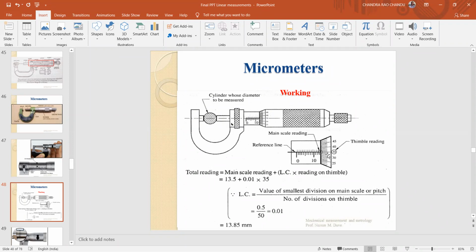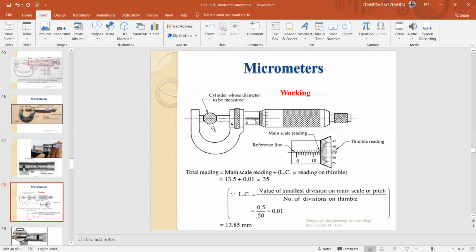Plus, what is the coincidence? Here the 35 on the thimble division coincides with the reference line. That means 35 is to be multiplied with the least count. Total reading equals main scale reading plus least count into reading on the thimble. Value of smallest division on the main scale divided by the number of divisions on the thimble is the least count. So the reading is 13.85. Okay, likewise you have to take the reading.